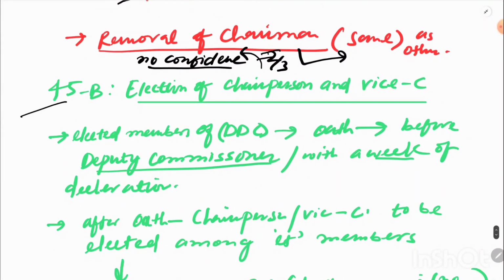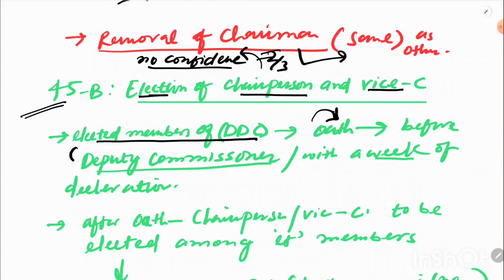Now section 45B, an important section. Why? Because it deals with the election of the chairperson and vice chairperson, okay, election. So here it is written that the elected members of the DDC, that is the District Development Council, shall be responsible for taking an oath, and that oath has to be taken when a meeting is convened by whom?